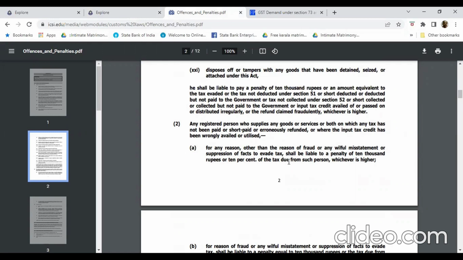Since there is no supply, there is no tax due. Tax will be due from the person A, but there is no tax liability for person A. Therefore, the maximum penalty will be rupees 20,000.